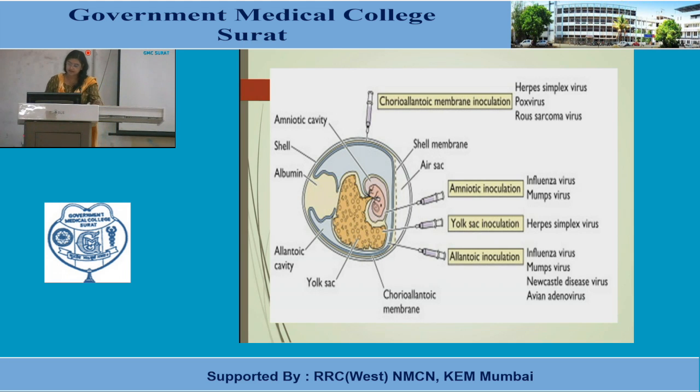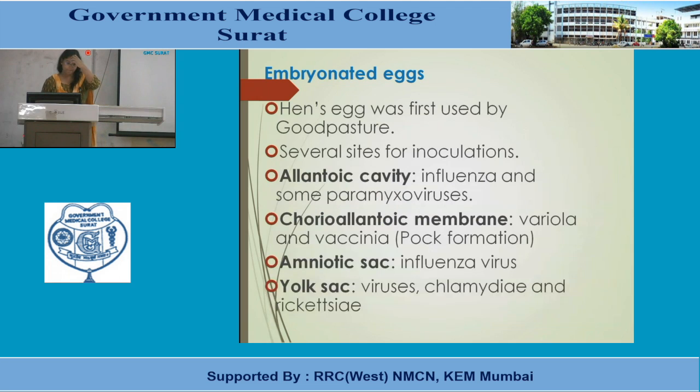Then in the amniotic cavity we inoculate influenza virus and mumps virus. In the chorioallantoic membrane we inoculate herpes simplex virus, pox virus and Rous sarcoma virus. The yolk sac is used for inoculation of herpes simplex virus, and allantoic inoculation is done for influenza, mumps, Newcastle disease virus and avian adenoviruses. So these different sites are suitable for the growth of these viruses. Embryonated eggs were first used by Goodpasture, and there are several sites, as I told you; the figure shows the different sites for inoculation.